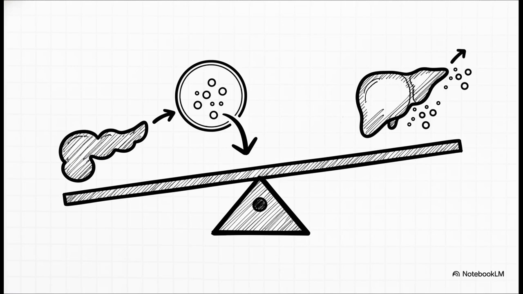So the crucial point is this constant push and pull molecular mechanics between the pancreatic islet cells. When glucose is high, beta cells secrete insulin, which causes GLUT4 receptors to translocate to the cell membrane to pull glucose inside for glycolysis. It also directly inhibits lipolysis and ketogenesis. Conversely, when glucose drops, alpha cells kick in and secrete glucagon, which stimulates the liver to create new glucose via gluconeogenesis and break down stored glycogen. Glucagon is basically our biological failsafe, preventing fatal hypoglycemic drops.